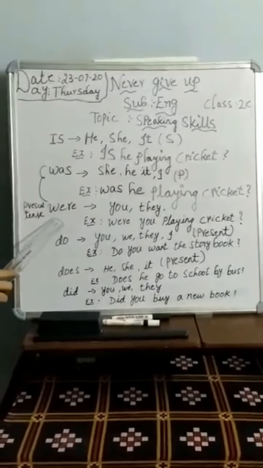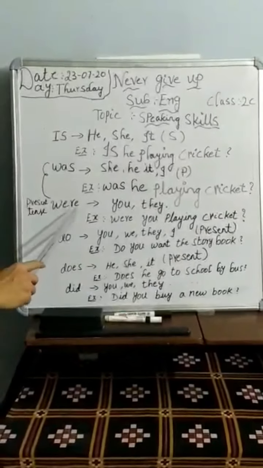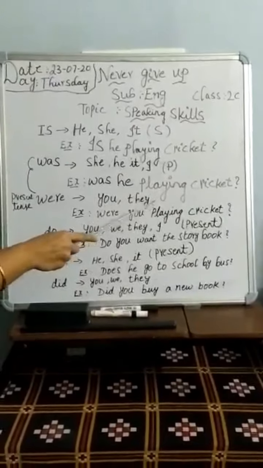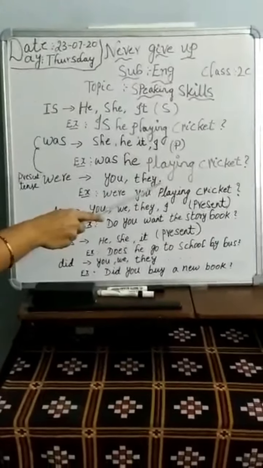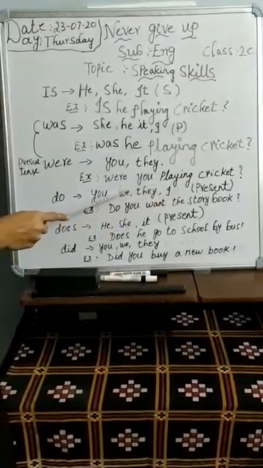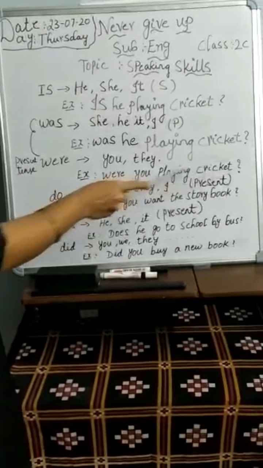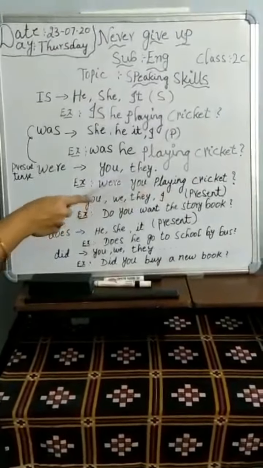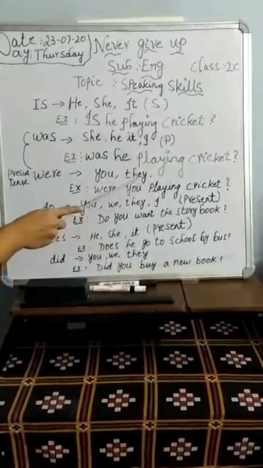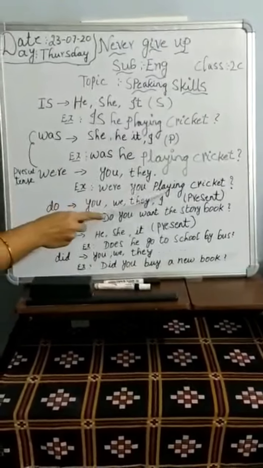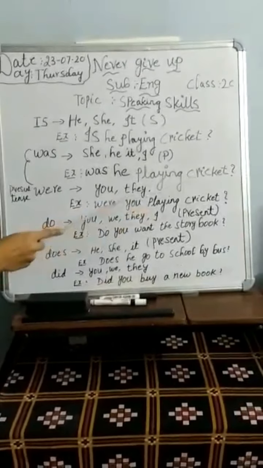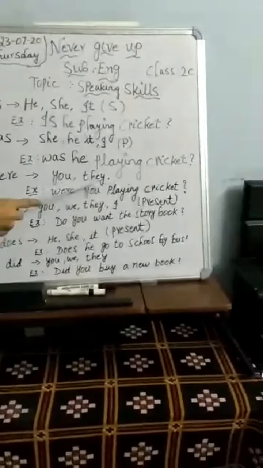Next we go for were. Were is used along with the subjects you and they. For example, were you playing cricket? So here you is a subject. And we can use they also. Were they playing cricket? Like this we can use you and they.